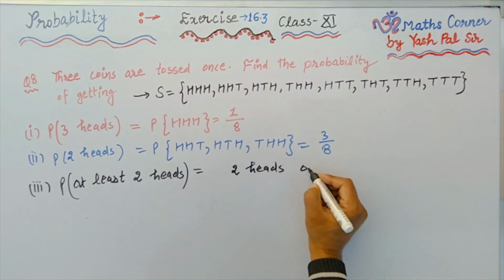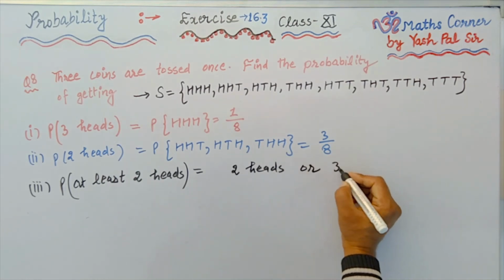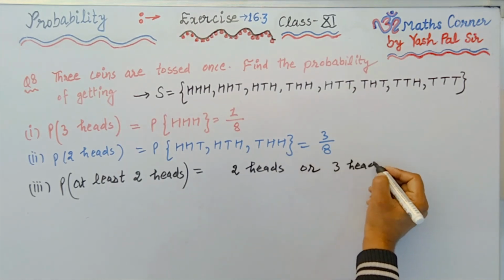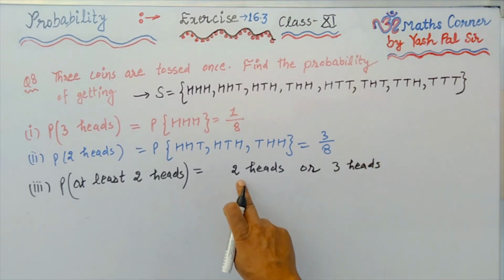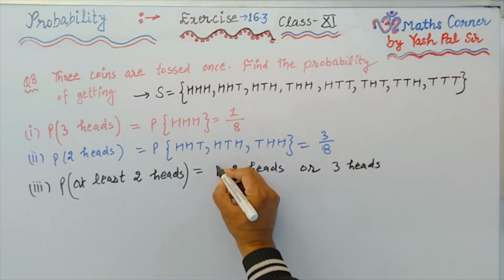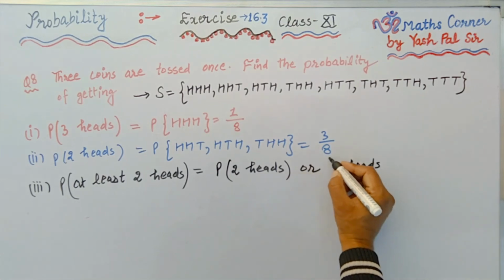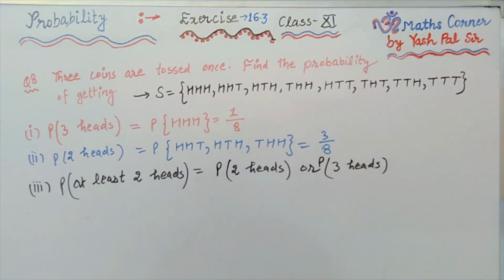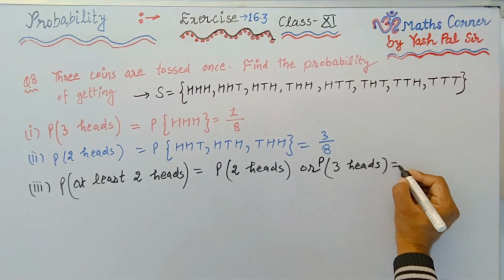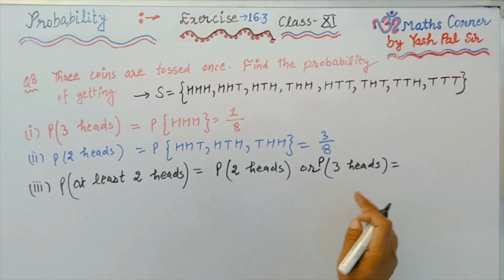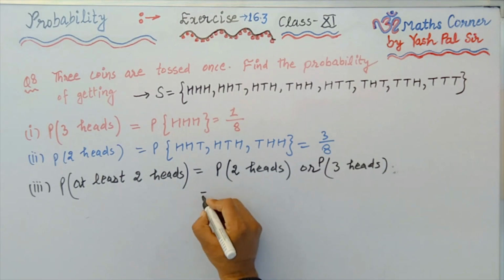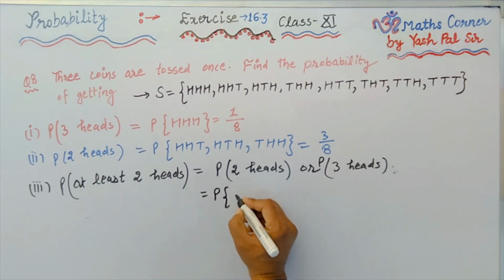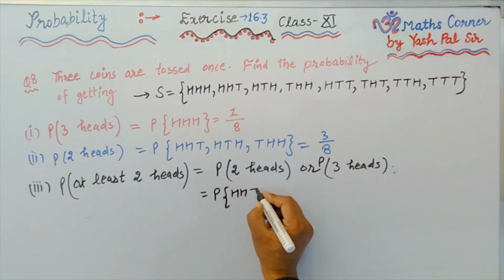Next part, probability of at least 2 heads. It means probability of 2 heads or 3 heads. At least 2 heads mean 2 heads or 3 heads. Probability of 2 heads or probability of 3 heads.